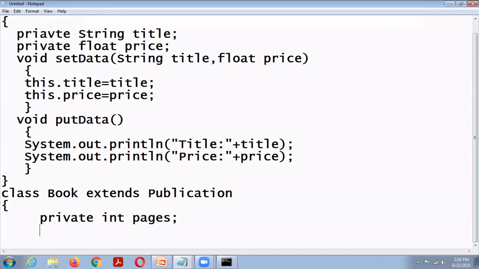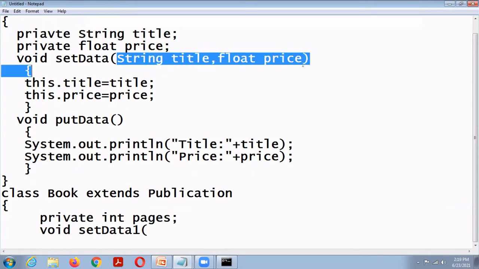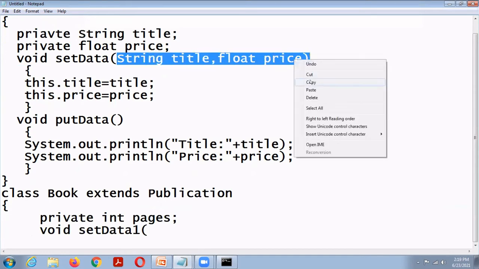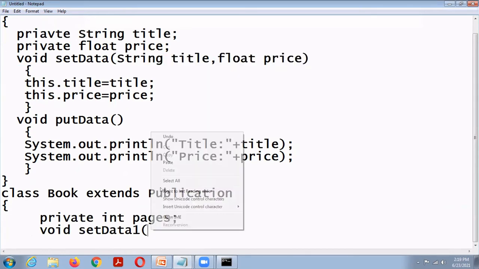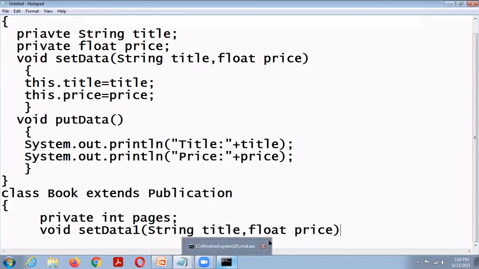So here one setData function, that is void setData1 of string title, float price, comma, int pages.